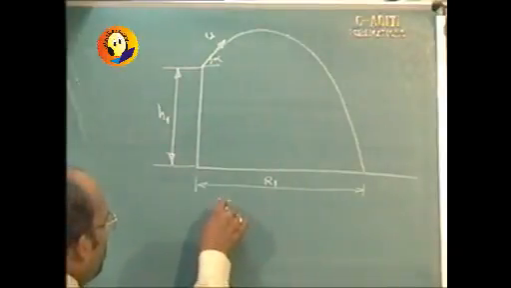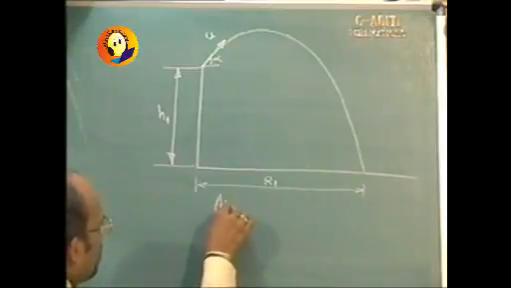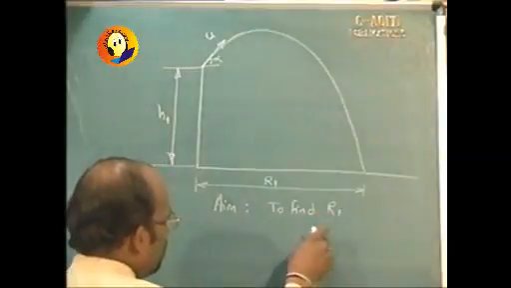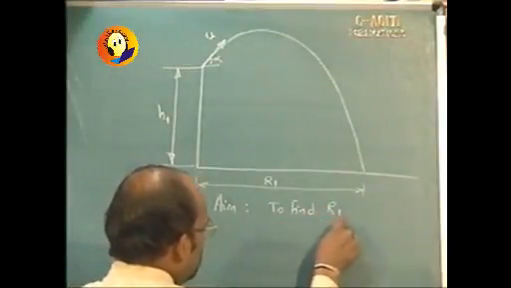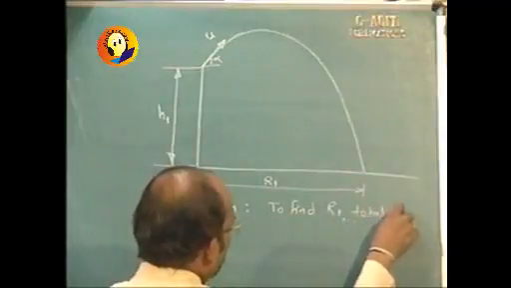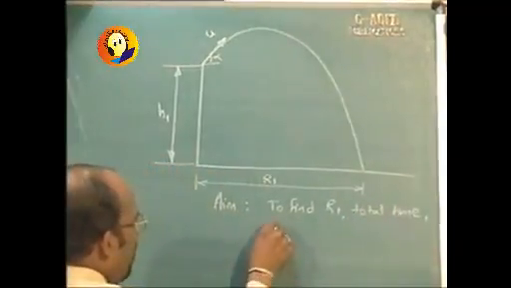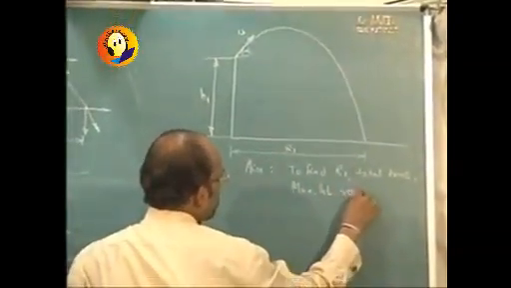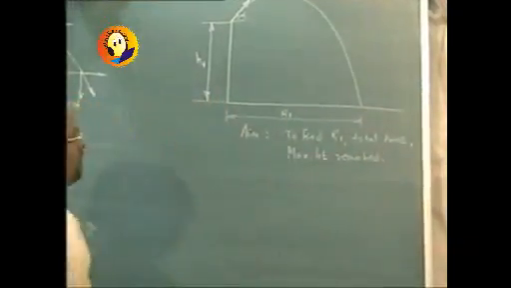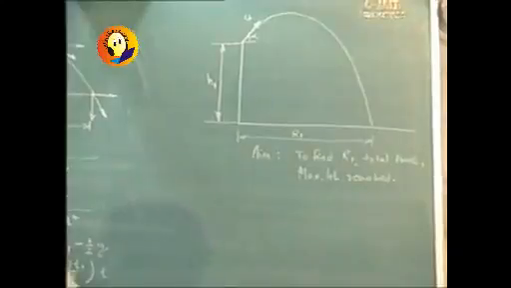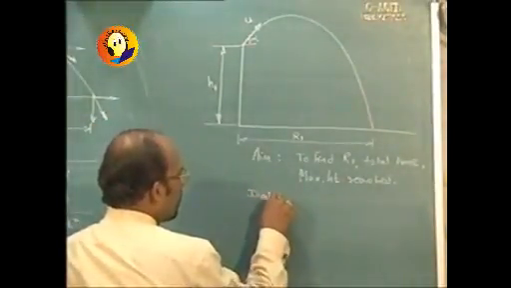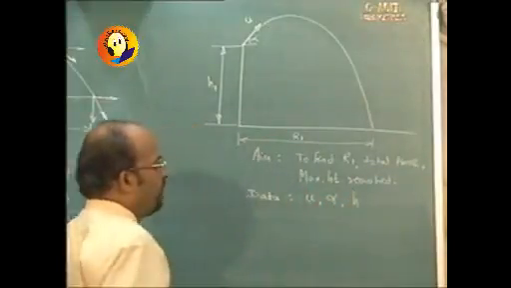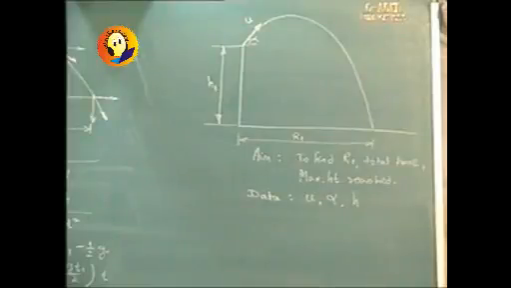So the aim over here is to find r1, then total time of flight and maximum height reached. So this is what we want to find, and the data that is given to us in this case is u, alpha, and the height of the projectile at t equal to 0.